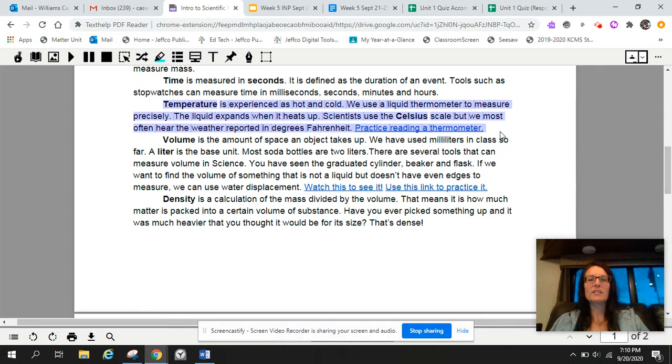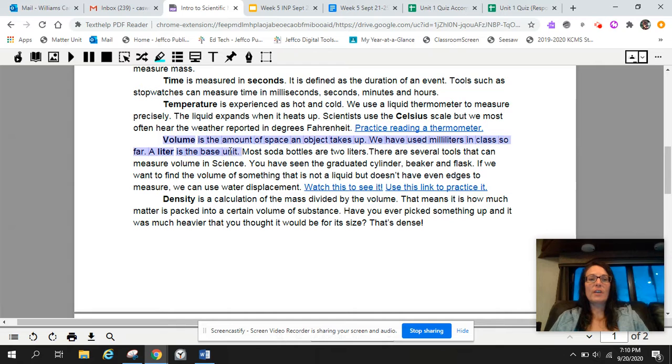And most of the time it has a liquid in it that would expand as it heats. So as it expands, it rises. And then as it rises, we see that as a higher number and think that it gets hotter with that higher number. Those liquid thermometers do use the Celsius scale. The Celsius scale is nice. It goes from 0 to 100. 0 is freezing, 100 is boiling. So a little bit different than what we currently use.